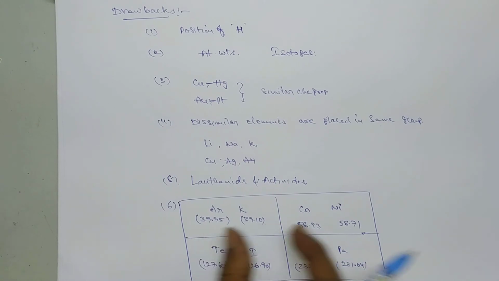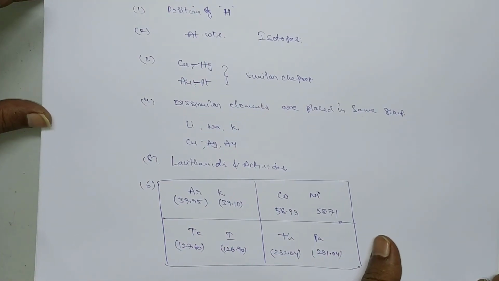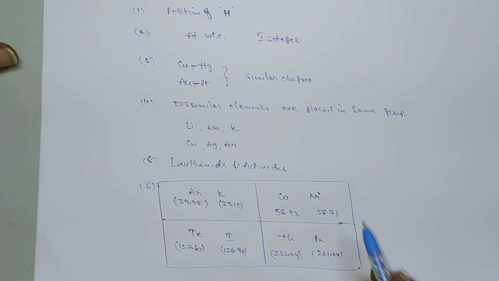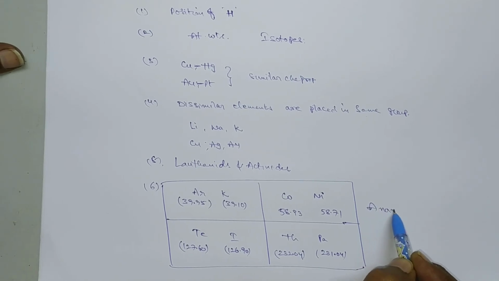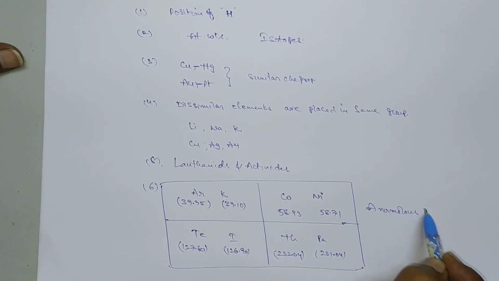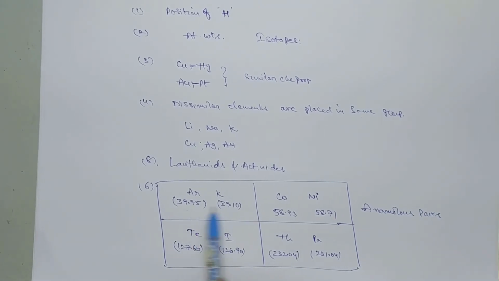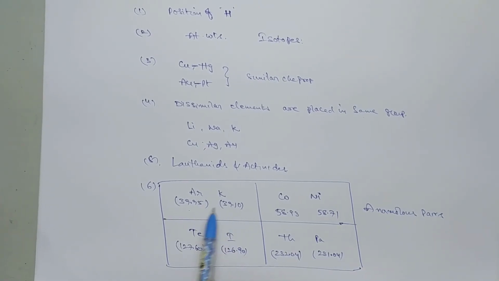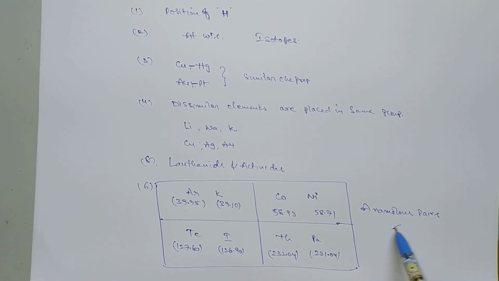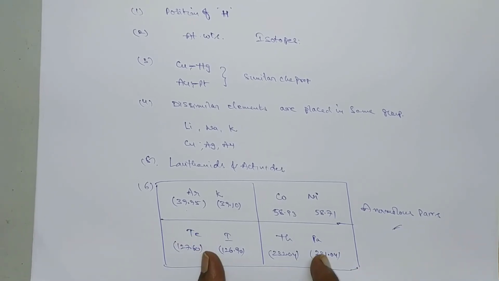So these pairs have a different arrangement. That's why these pairs are called anomalous pairs. These pairs are not arranged according to their atomic masses. This is in the reverse order, so that's why they are called anomalous pairs. He cannot explain this property.